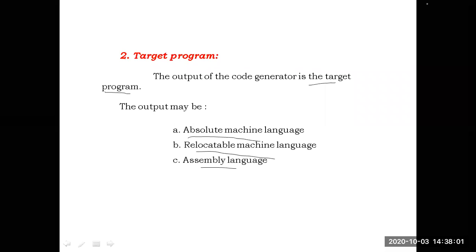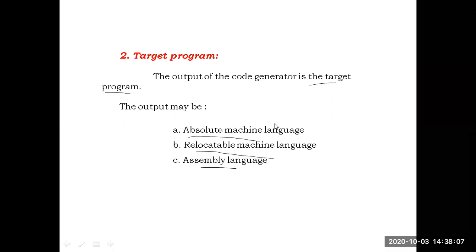Absolute machine language code, relocatable machine language code. How can we differentiate them? Absolute machine language means the target code will be stored in a fixed location, a location fixed by the compiler. The machine code which is generated will be stored in a fixed location. That is the absolute machine language code.